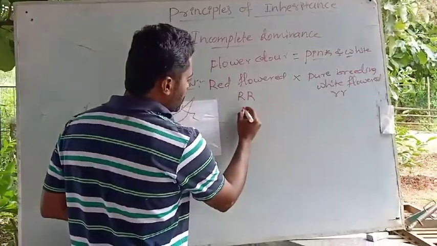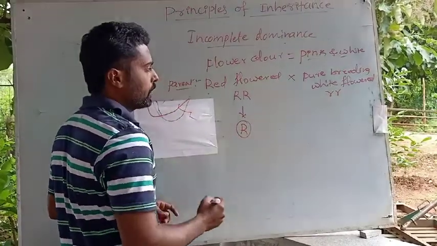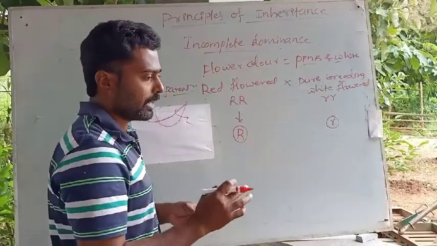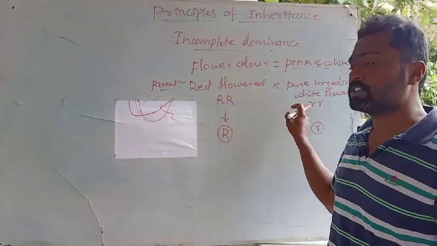I am writing the gametes here. This plant produces gametes capital R, and this one small r. Only one type of gamete will be observed, because both of them are homozygous in nature.